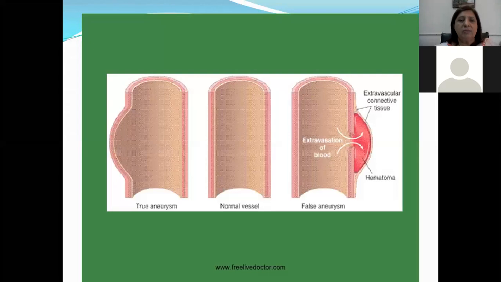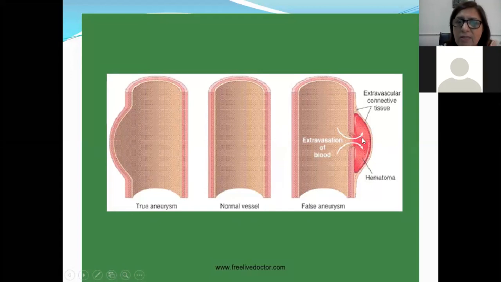So if you see, this is the diagram which is given in your Robbins. This is a normal vessel. You can see the walls are so smooth. But in the case of true aneurysm, there is dilatation of the wall because of the weakening or because of the syphilis, and this area has become weakened. And in the false aneurysm, this is produced by fibroconnective tissue. Stroma is outside, the wall gives way, and the blood or hematoma is present between that fibrous tissue capsule and the wall. And this is called pseudoaneurysm because this is not lined by the true wall.